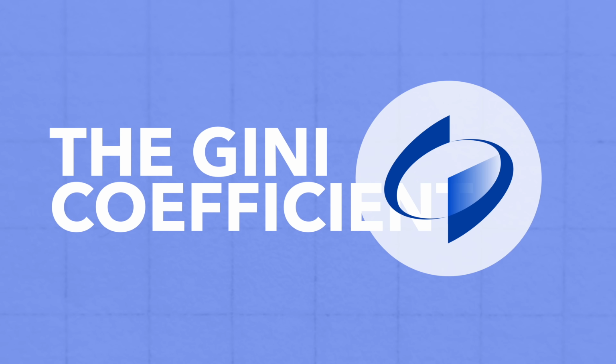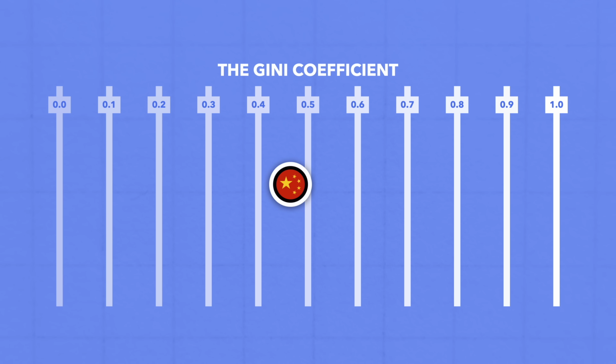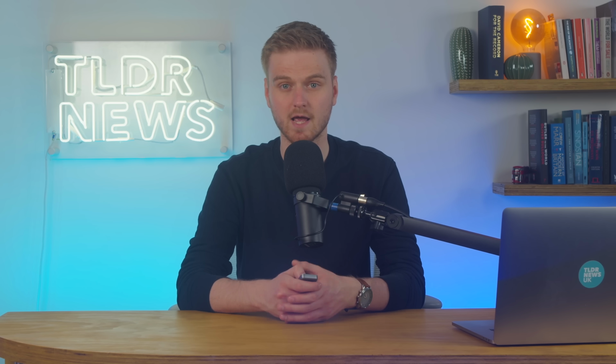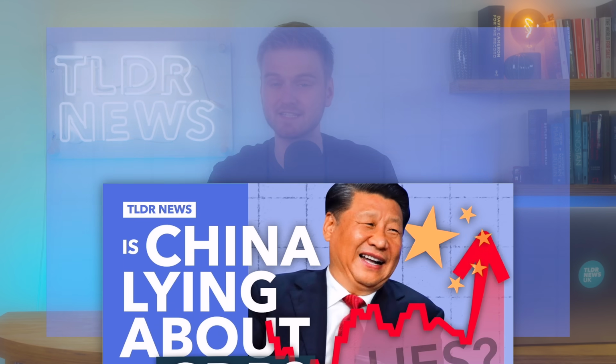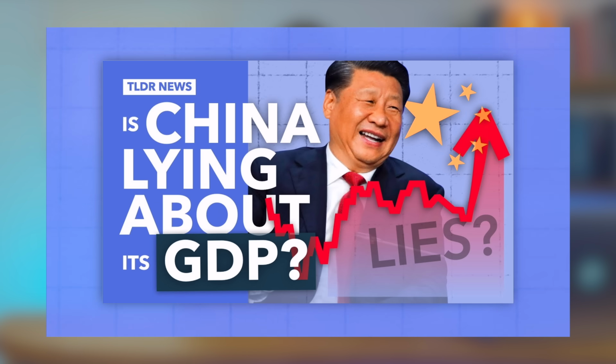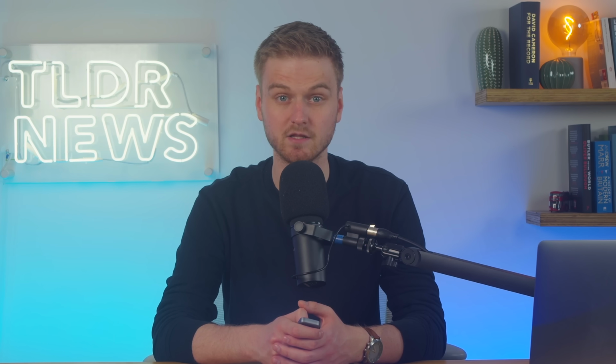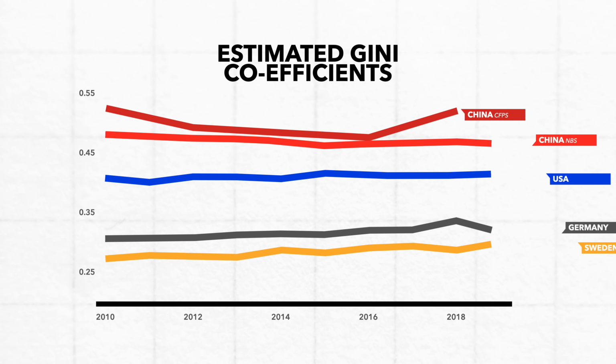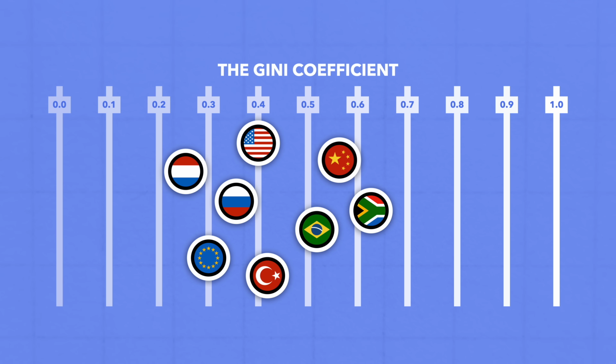Official data from China's National Bureau of Statistics suggests that China has a Gini coefficient of about 0.46, which, according to World Bank data, would make it the most unequal large economy in the world, apart from South Africa and Brazil. However, well-versed China analysts have expressed skepticism about China's official data, and survey data from independent think tanks, namely the China Family Panel Studies, suggest that it's nearer to 0.57, which would make China the third most unequal economy in the world, behind just South Africa and Namibia.